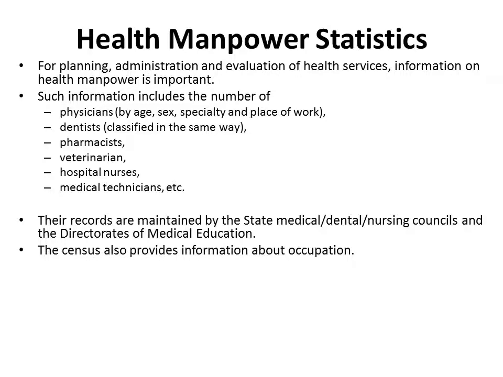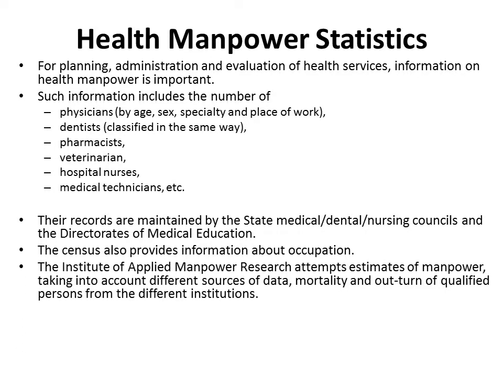The census also collects information on occupation, so we can see the number of doctors, dentists, etc. from census data. The Institute of Applied Manpower Research attempts to estimate the manpower. It takes into account different sources of data, the turnout of qualified persons from different institutions, mortality among them, and migration among them, and so gives an estimate of the manpower in the country.